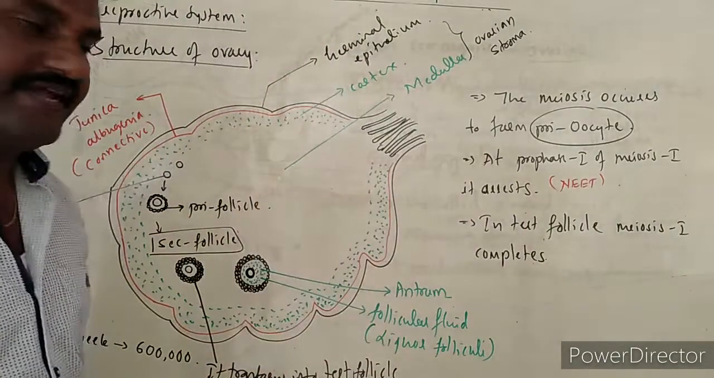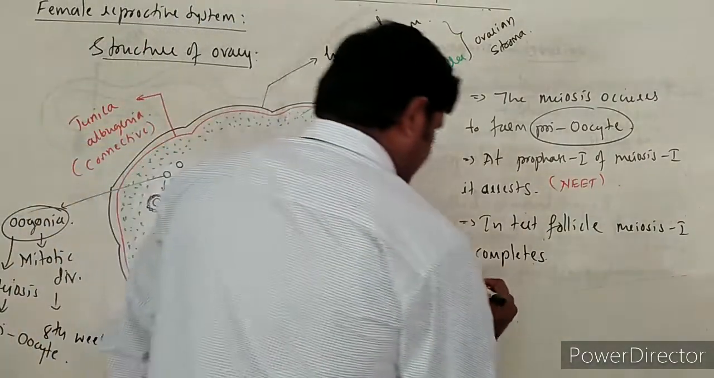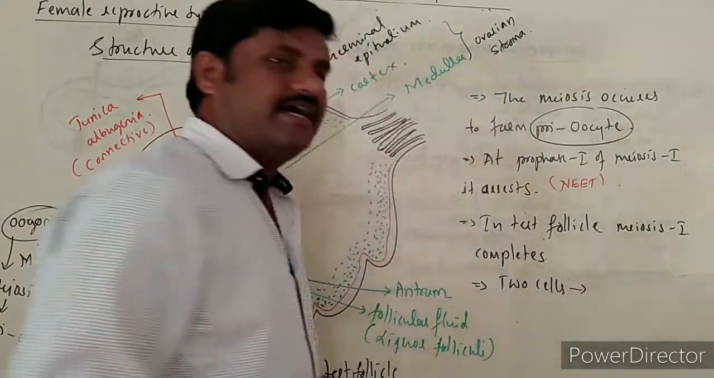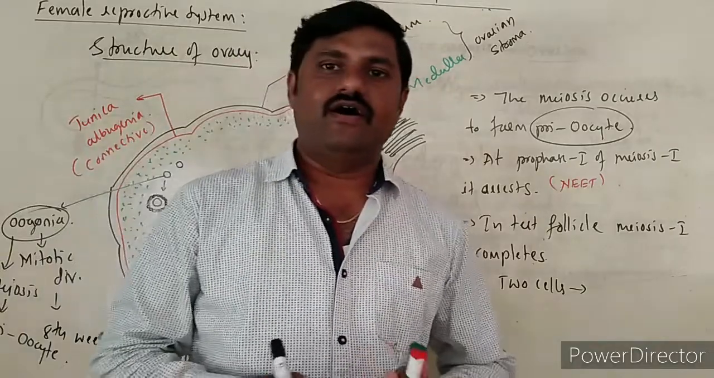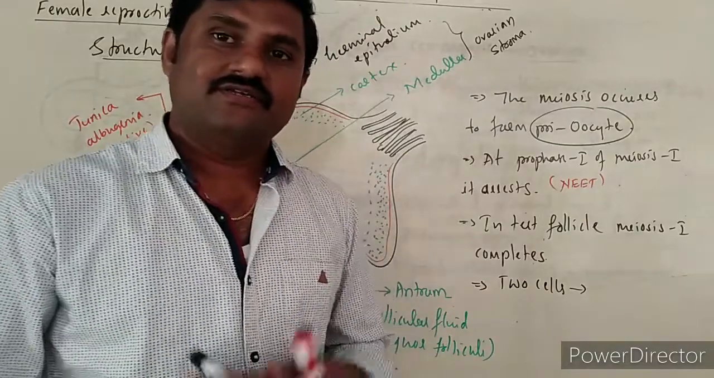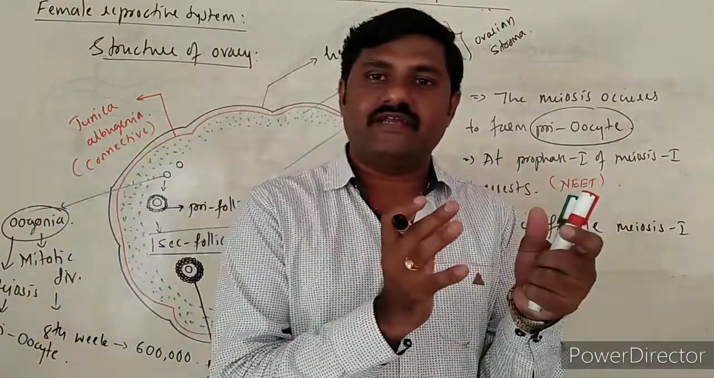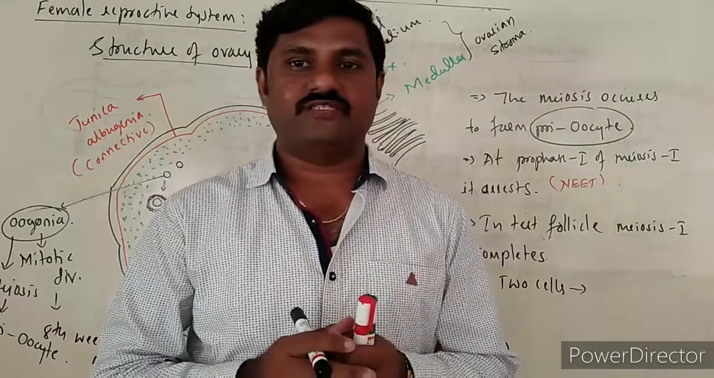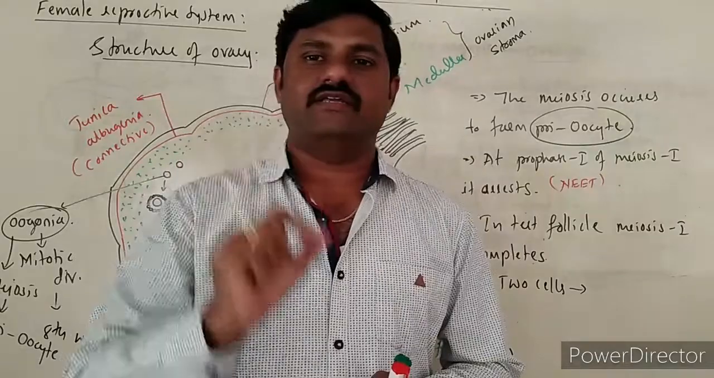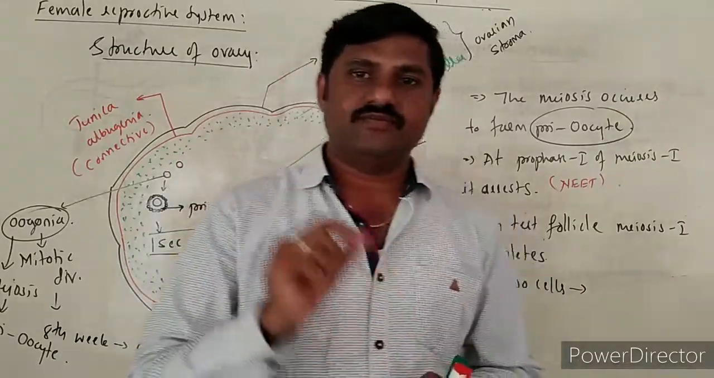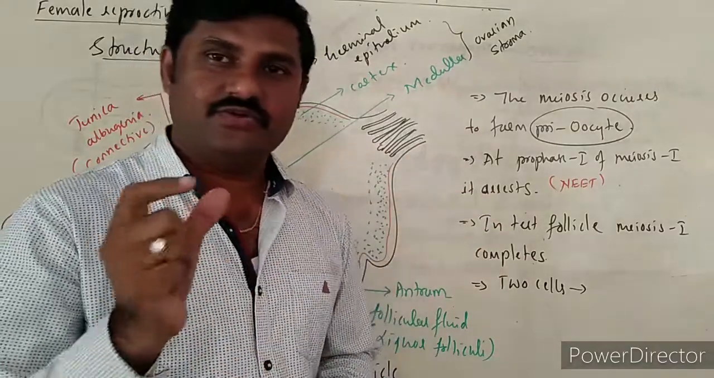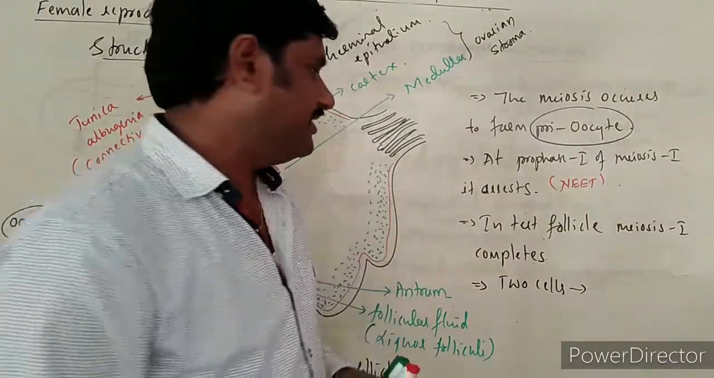Meiosis 1 completes so as to form two cells. But here asymmetrical or unequal division occurs during meiosis 1. One cell gets a large amount of the cytoplasm as well as the cell ingredients, and another cell gets a negligible amount of cytoplasm, so as to form one large cell and one small cell due to unequal division, right?